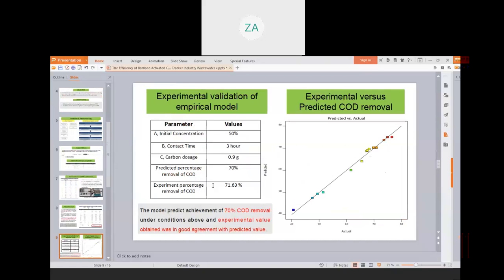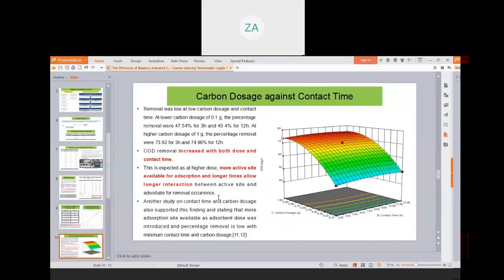The validation process was performed using the model's value for each variable to verify whether the model aligned with the experimental result. The experimental value obtained for the validation process was 71.63%, which gave a maximum error of plus minus 5% from the predicted response value of 70%, indicating the result's validity. Now, for the response surface plot,